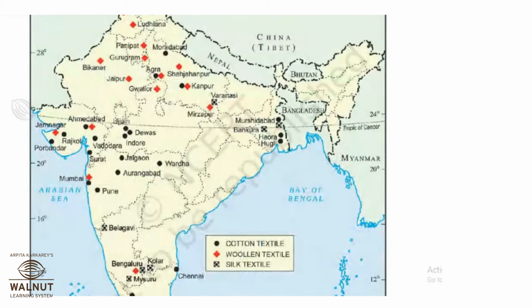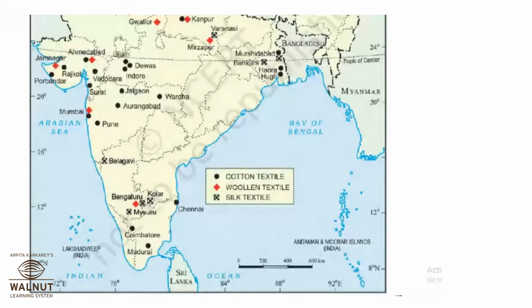In yesterday's PPT, they showed that we had to mark Surat, Mumbai, Kanpur, and yes, we had to mark Mumbai, Surat, Indore, Kanpur, and Coimbatore. So can you tell me now, those places lie in which state of India? Mumbai, Maharashtra. Okay. Surat, Gujarat. Okay.